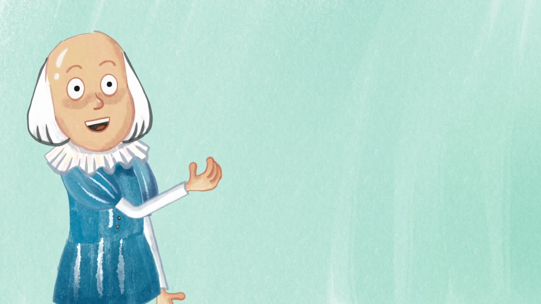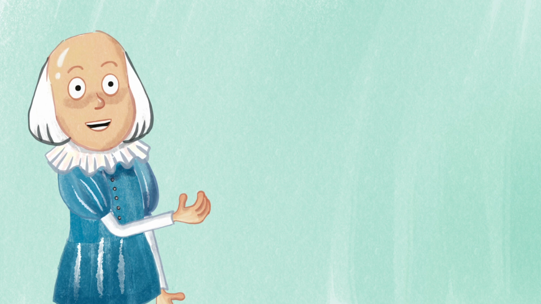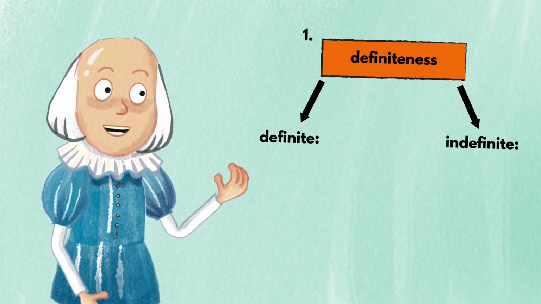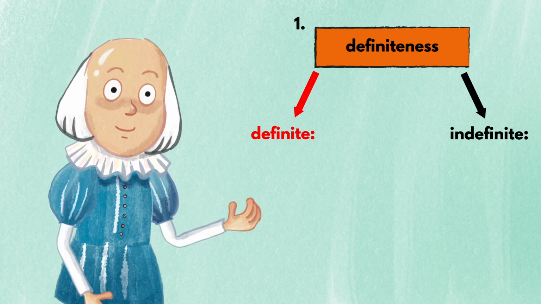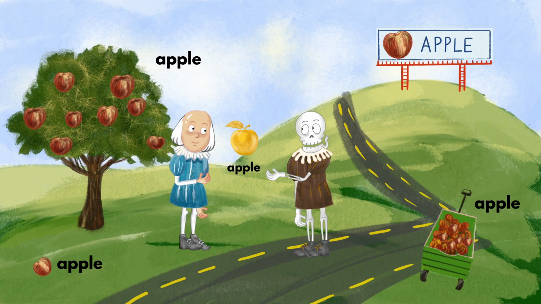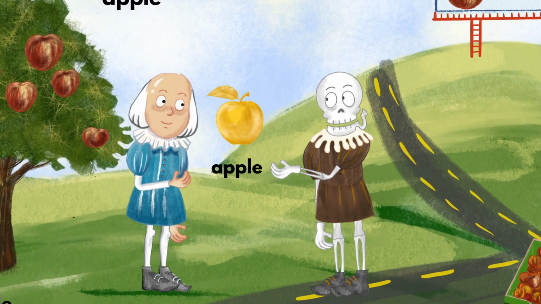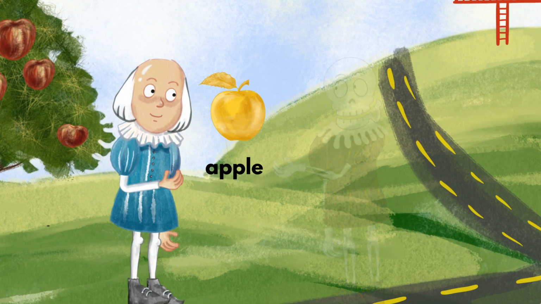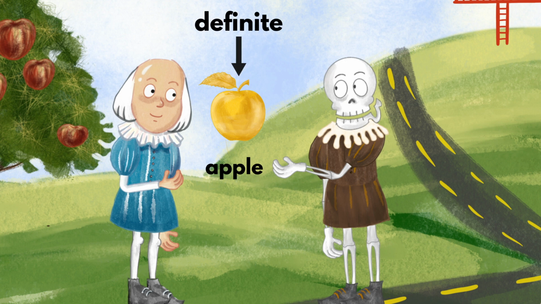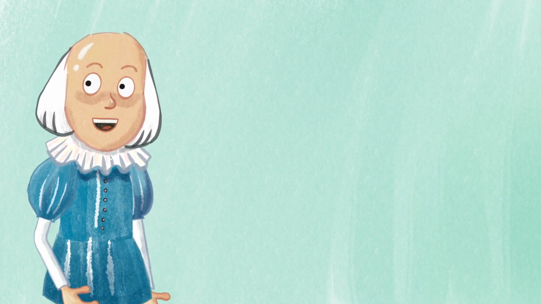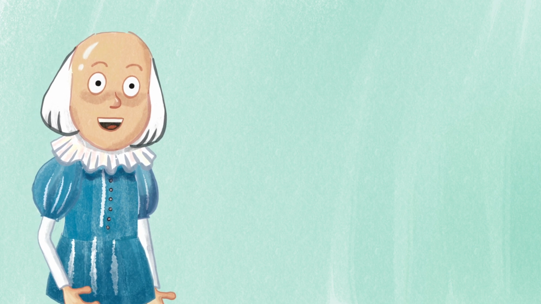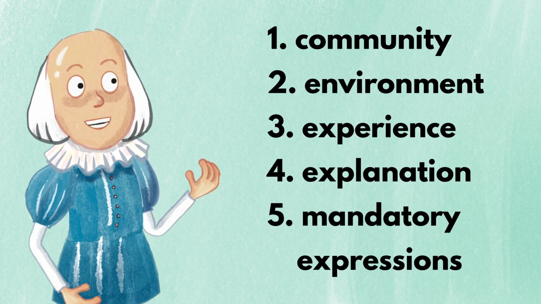In order to choose one among a and the and nothing, we must first question the word's definiteness. We must find out whether the word is definite or indefinite. If the speaker is not just talking about anything called by the noun, but a specific thing that both the speaker and listener know what they're talking about, then the noun is definite. The question is, how do speakers and listeners come to know what exactly they're talking about? Usually, there are 5 possibilities.